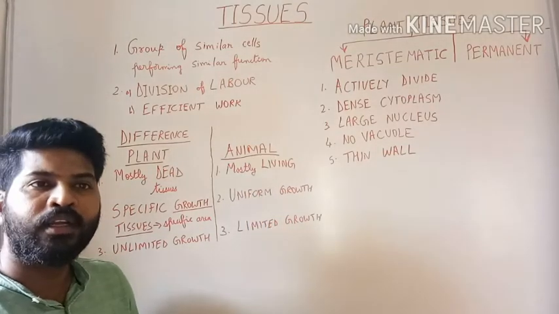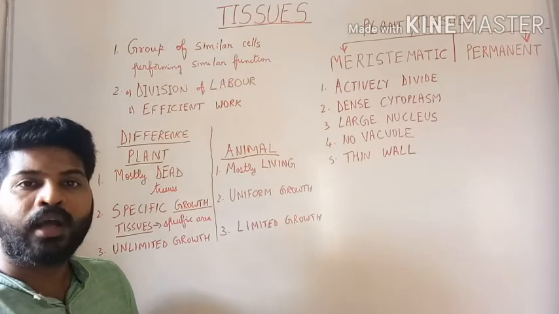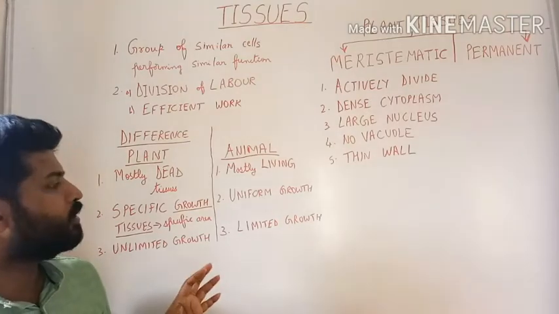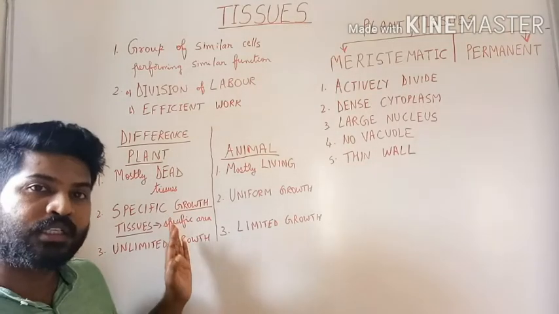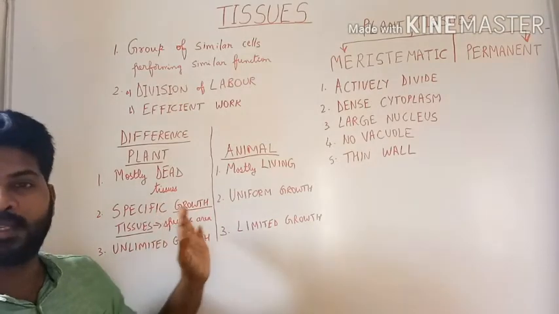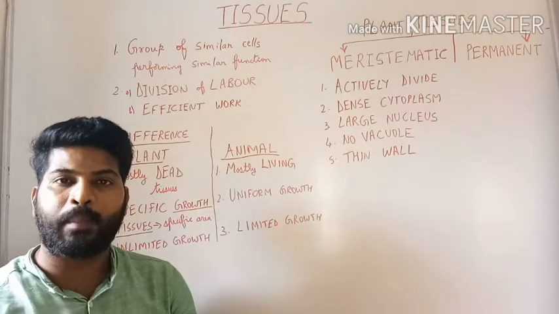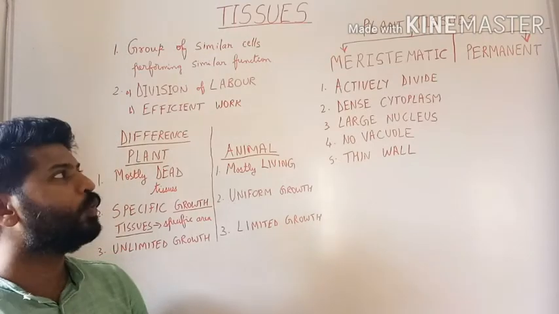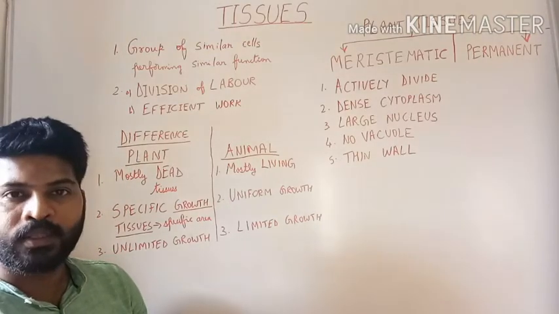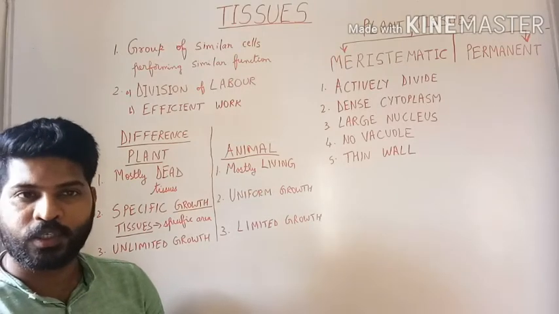Because of this, the structure of the tissues in plants and in animals are also different based on their feeding habits or other functions required. There is a lot of difference between the structures of the tissues seen in both plants and animals. That is what we will discuss in the coming sessions. So first we will start with the discussion of plant tissues.